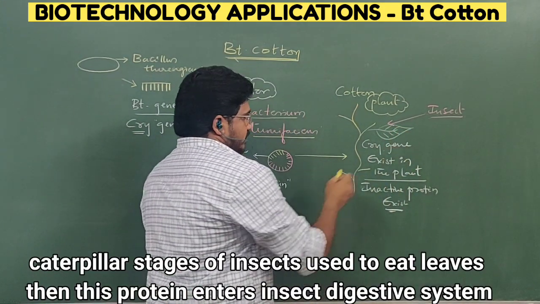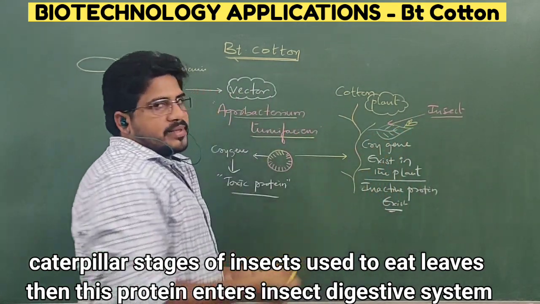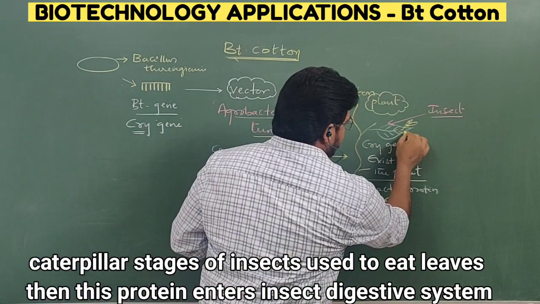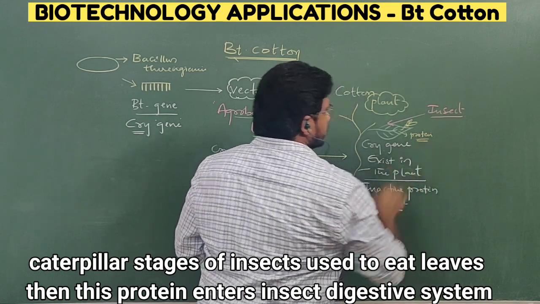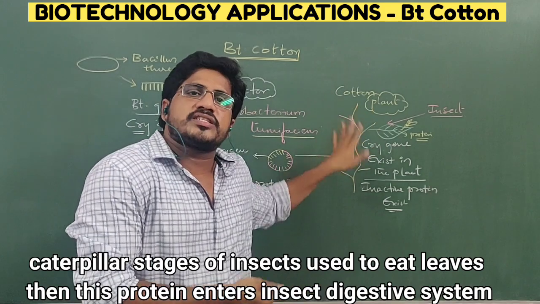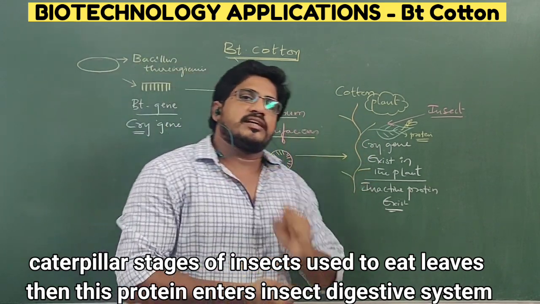If any insect tries to damage the plant by eating leaves, then this crystalline protein will enter. Observe carefully. The gene inside the plant, whose gene actually is that? Bacillus thuringiensis gene. Why did we extract that gene?